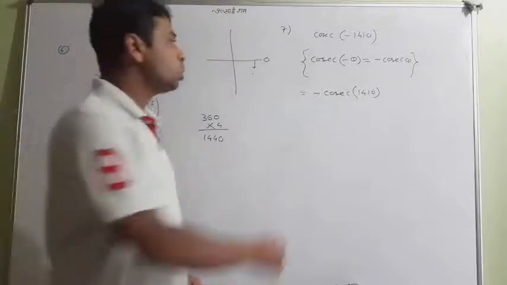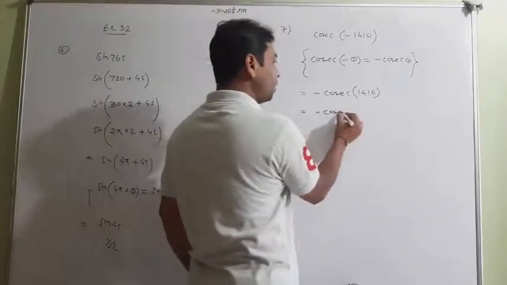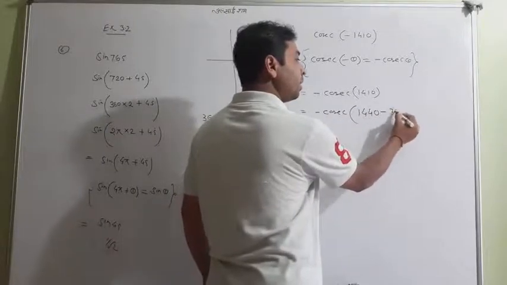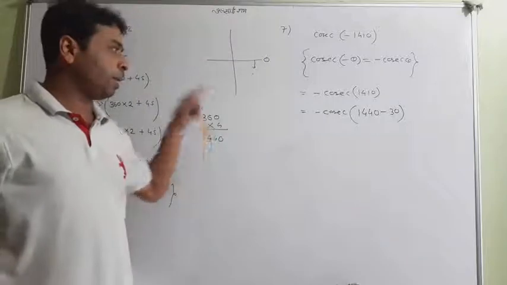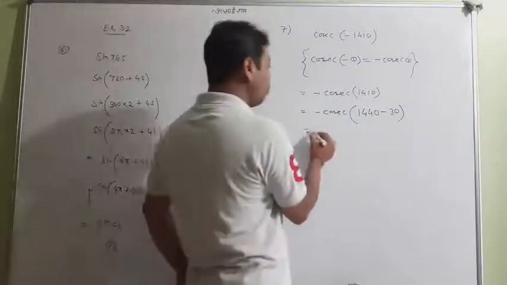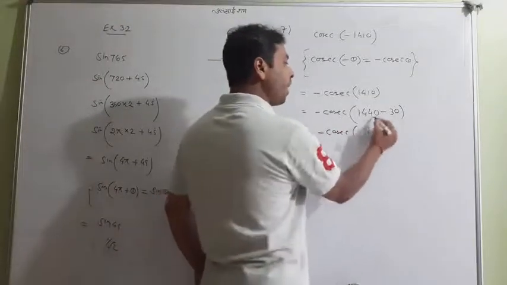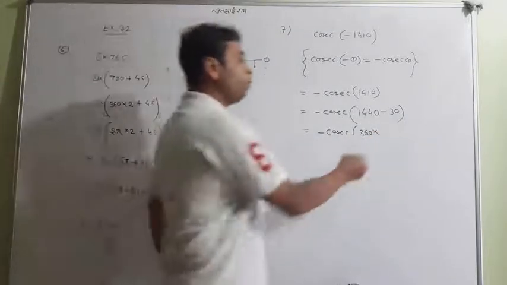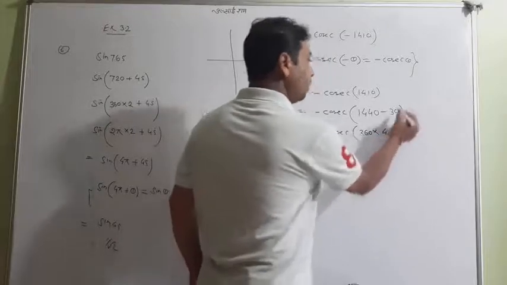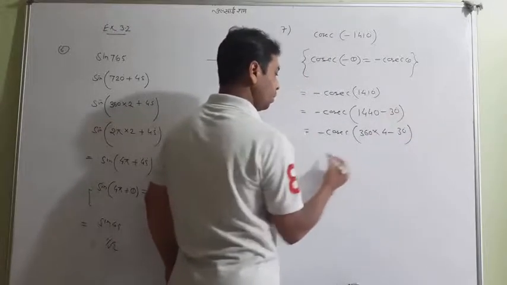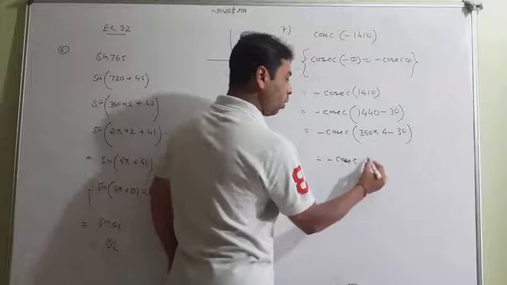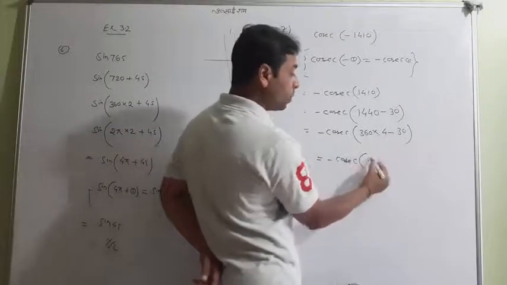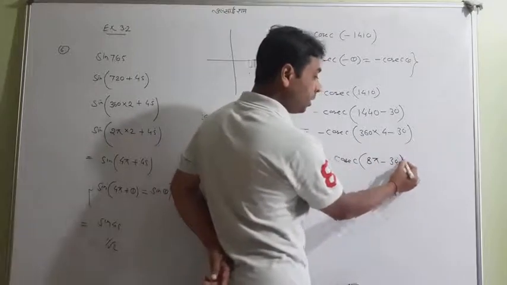So I have chosen that this 1410 will be written as 1440 minus 30. And 1440 I can write as 360 into 4, so cosec of 360 into 4, meaning 2 pi into 4, is 8 pi minus 30 degrees.